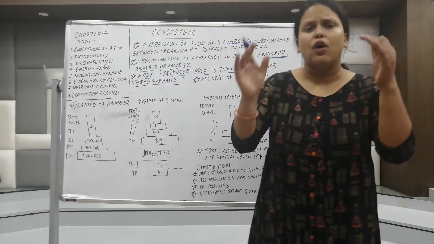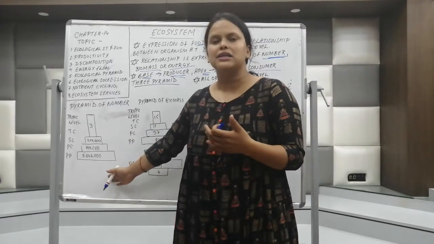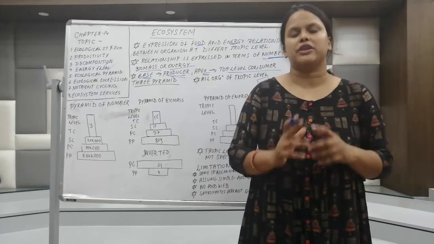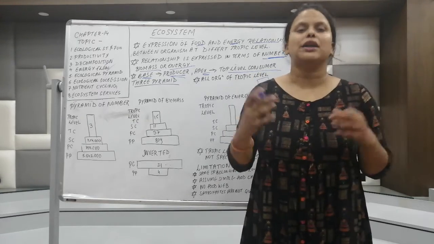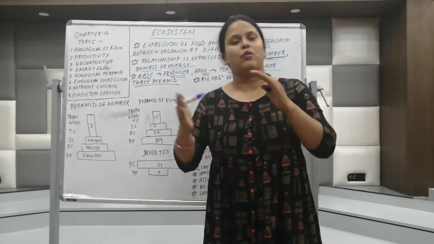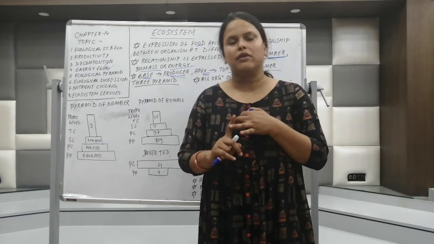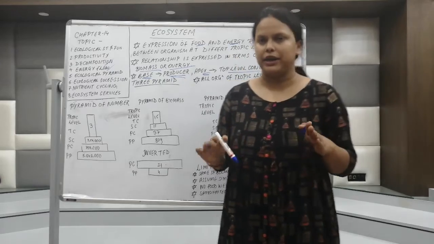So what I mean to tell here is, normally in a terrestrial system the pyramid of number is straight, but it is not always straight. Please read your question very thoroughly when writing the exam, like what kind of examples they are giving. Whatever the case is, the pyramid of number can be upright, and it can be inverted also. We have to keep that in our mind.